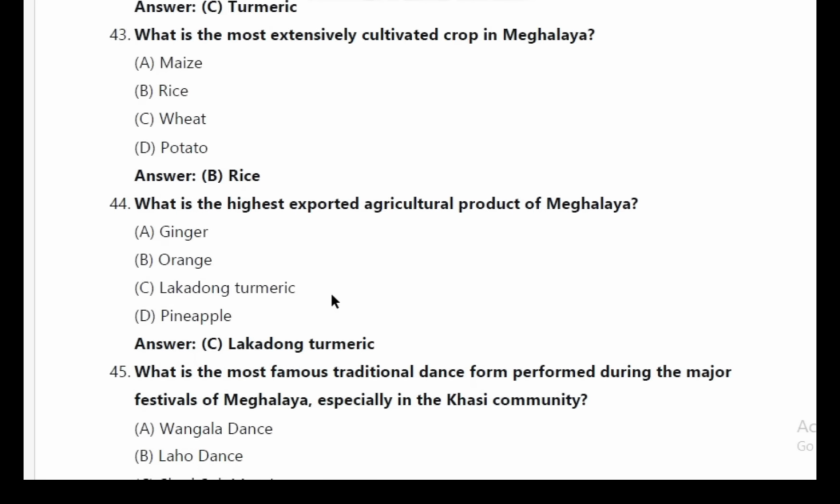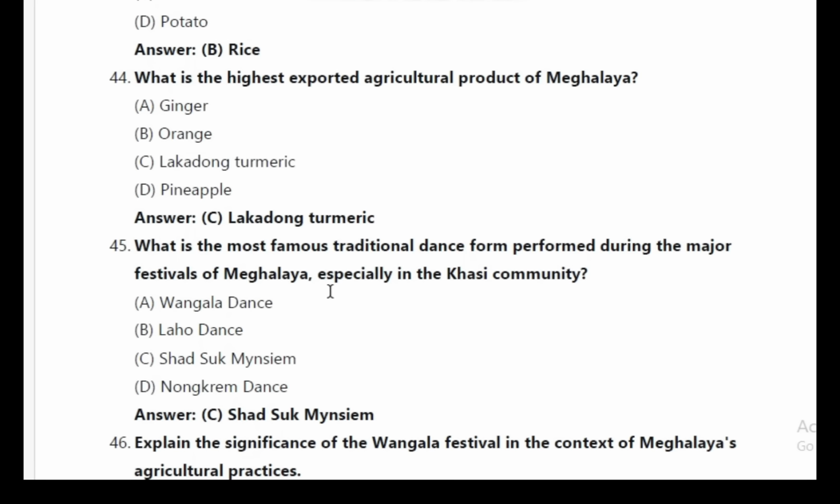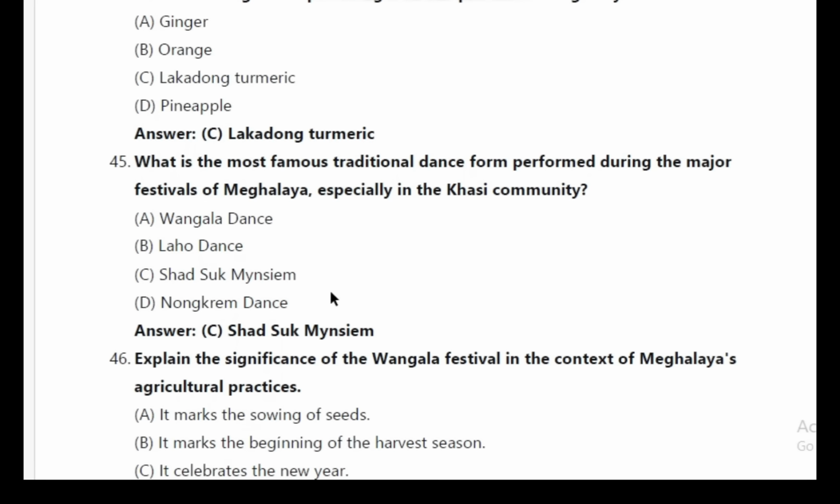Answer B. Rice. 44. What is the highest exported agricultural product of Meghalaya? Answer C. Lakadong turmeric. 45. What is the most famous traditional dance form performed during the major festivals of Meghalaya, especially in the Khasi community? Answer C. Shat Suk Mynsiem.